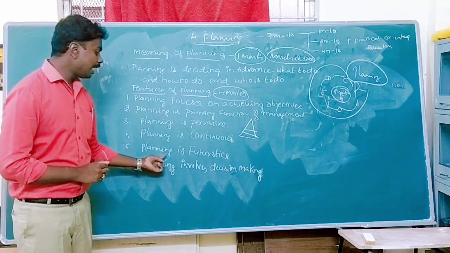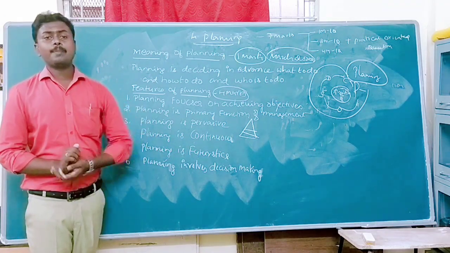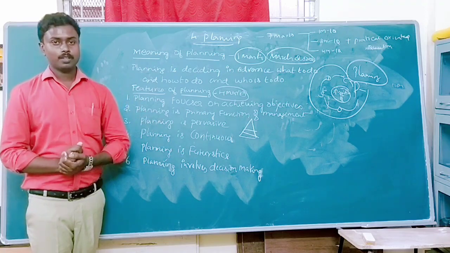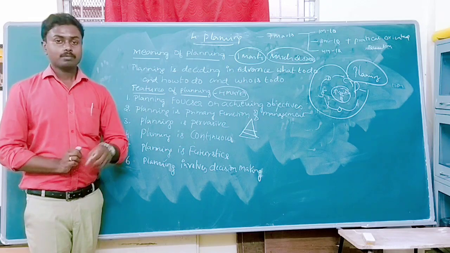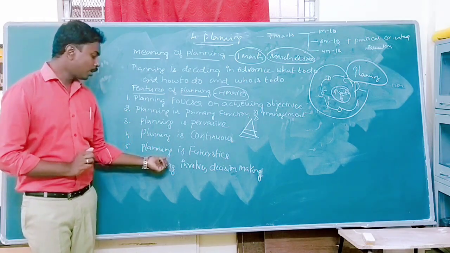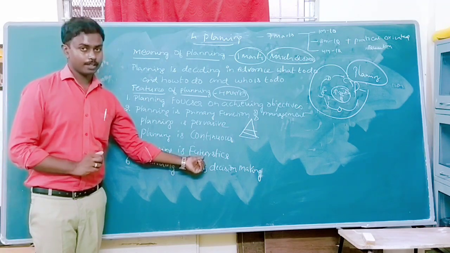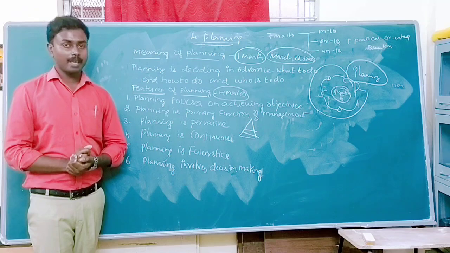Next one, planning is futuristic. Yes, we are preparing the plan for the future. The present events we have to make use of effectively and efficiently. This is called planning is futuristic. And next we have planning involves decision making.